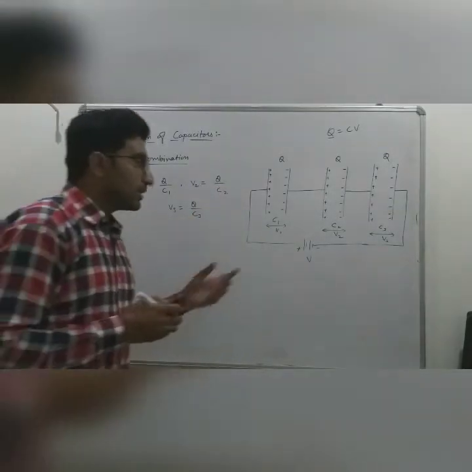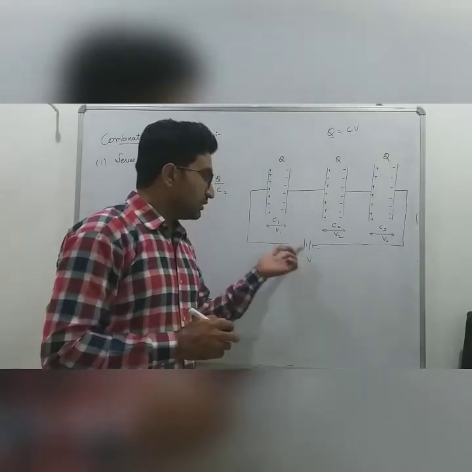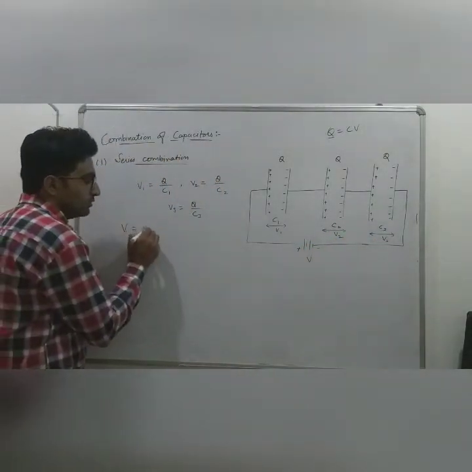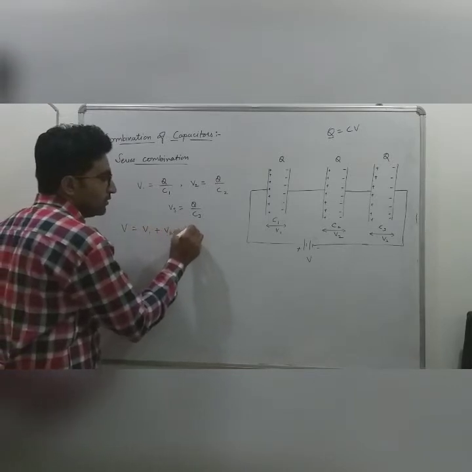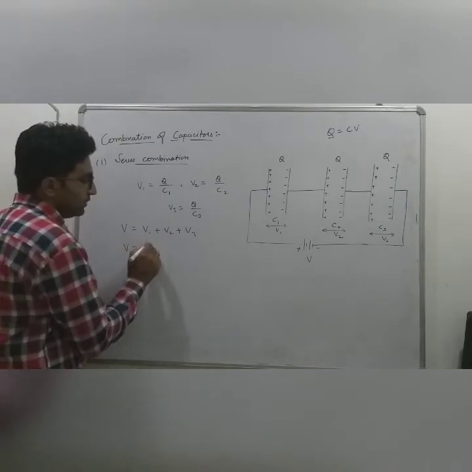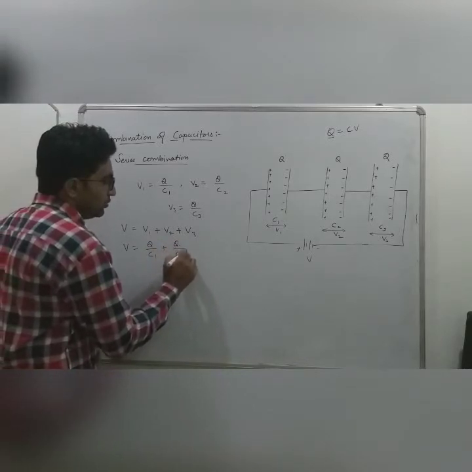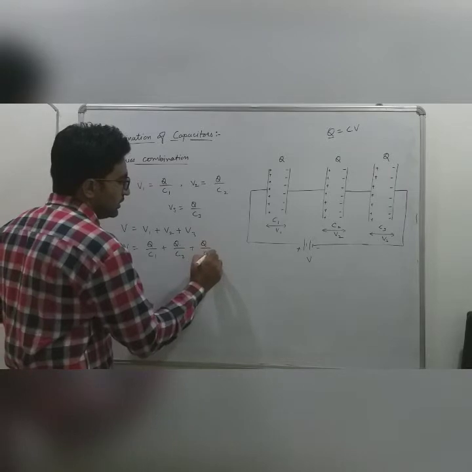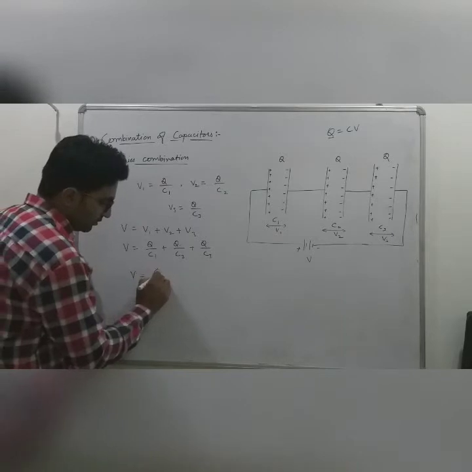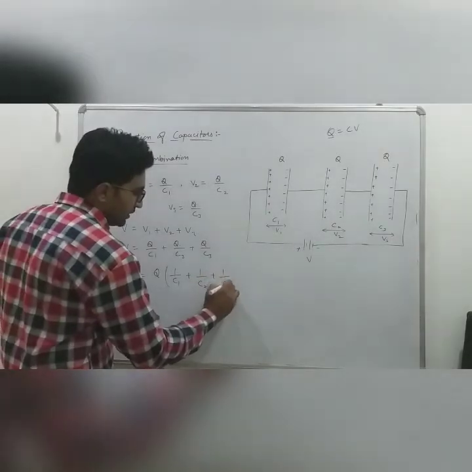If we have to find the complete potential, then V is equal to V1 plus V2 plus V3. If we put the values there, we have V is equal to Q upon C1 plus Q upon C2 plus Q upon C3. We can take Q common from each term, then V will be equal to Q into 1 by C1 plus 1 by C2 plus 1 by C3.